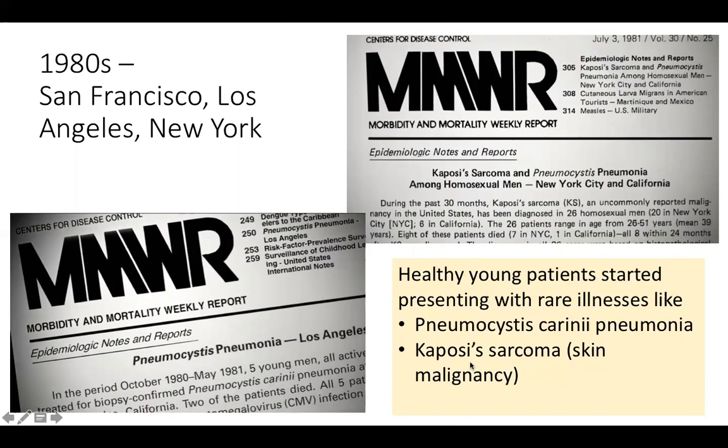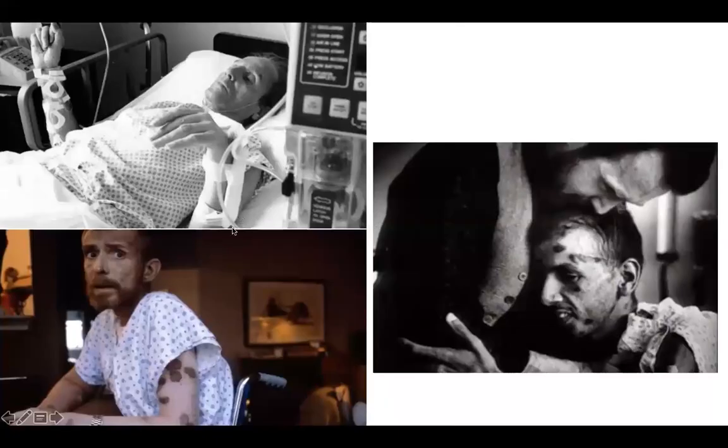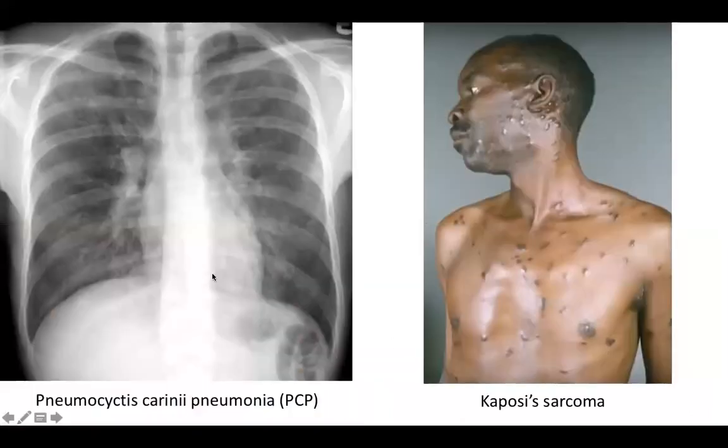They were only seen in cancer patients getting very high chemotherapy. So people hadn't heard of such illnesses. This is the Morbidity and Mortality Weekly Report of that time. Patients presenting with Kaposi's sarcoma or with pneumonia. This is pneumocystis carinii pneumonia or Kaposi's sarcoma. You can see the enlarged lymph nodes of a pneumonia case.